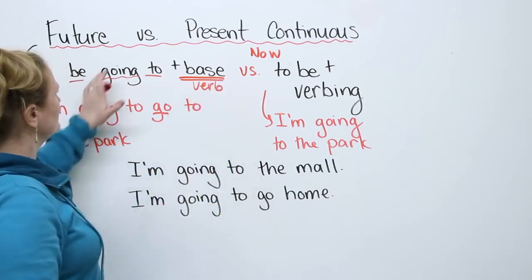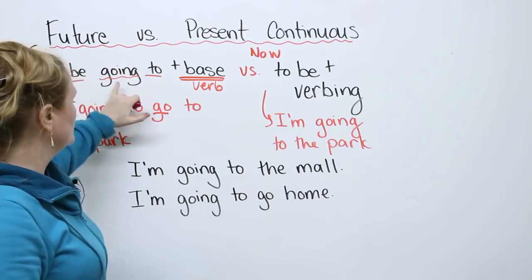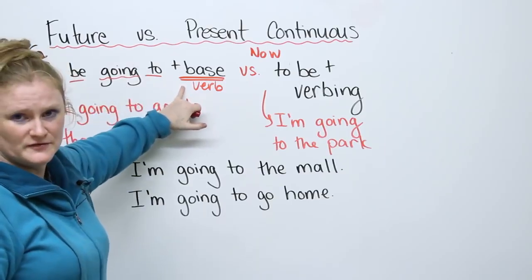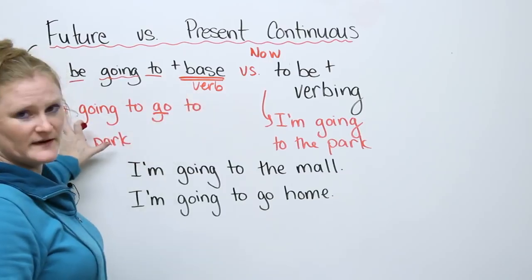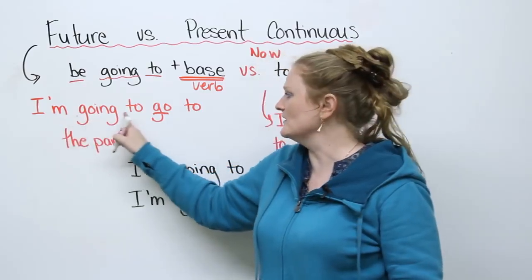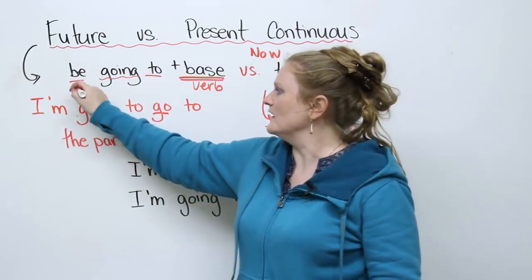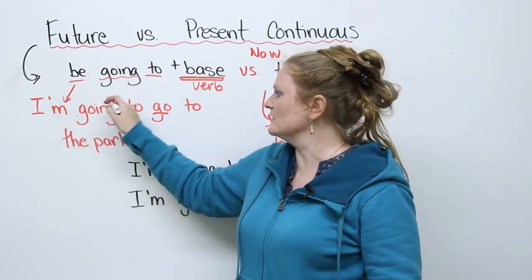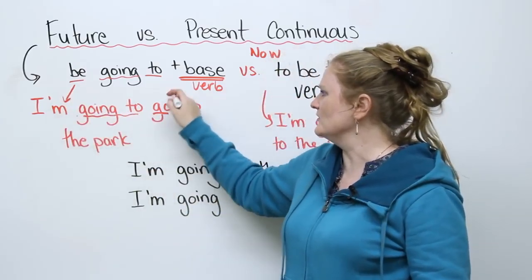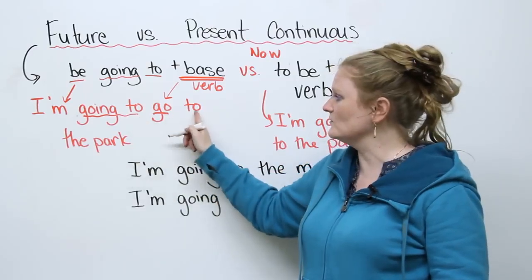So our basic future structure, we're going to use be verb, going to, plus your base verb. This is my example sentence. I am going to go to the park. So I've got my to be verb, I've got going to, and I've got my base verb. I'm going to go to the park.